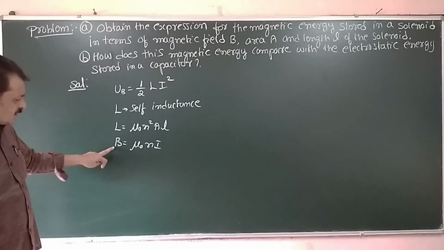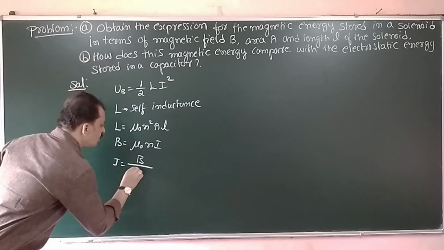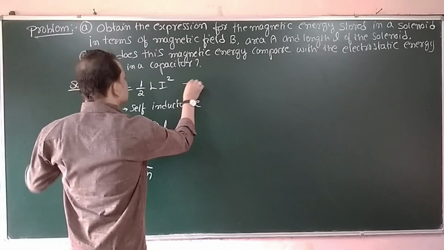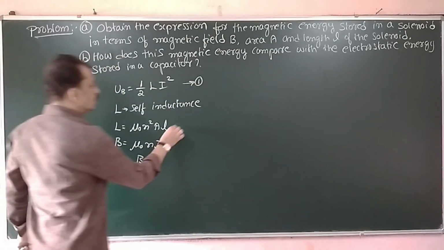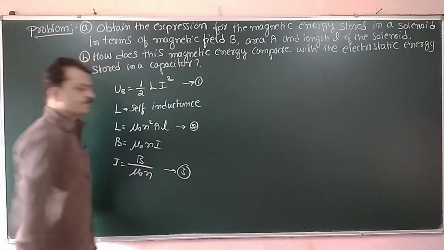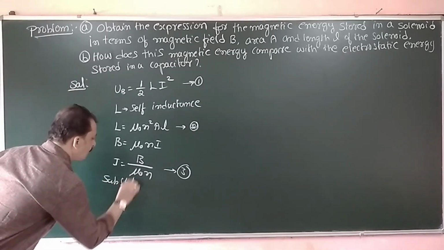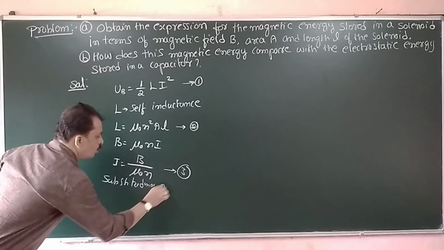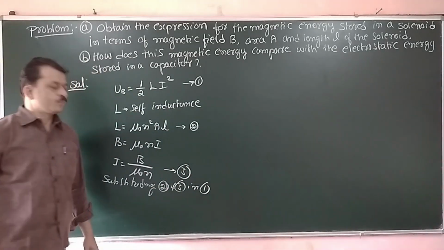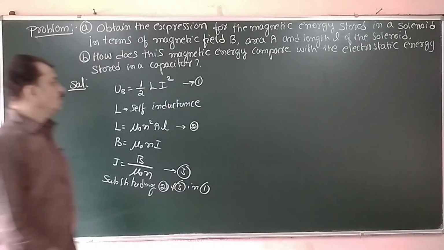Now from this expression, what is the current? The current I is equal to B divided by mu naught N. So let me call the first as equation 1, this as equation 2 and this as equation 3. Now substituting 2 and 3 in 1. We have to substitute equations 2 and 3 in equation 1. We get